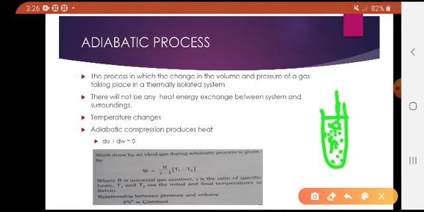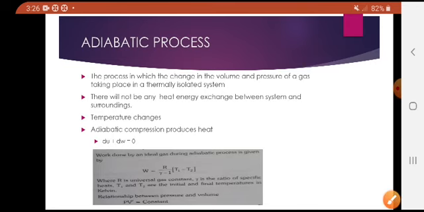So here there is no exchange of heat energy from inside to outside or outside to inside. There is no exchange of heat energy between the gas in the cylinder and the surroundings. So this process is done in a non-conducting material. The cylinder should be non-conducting.